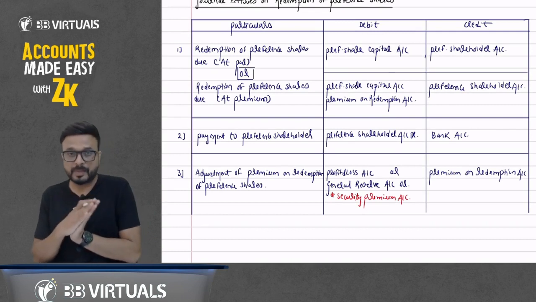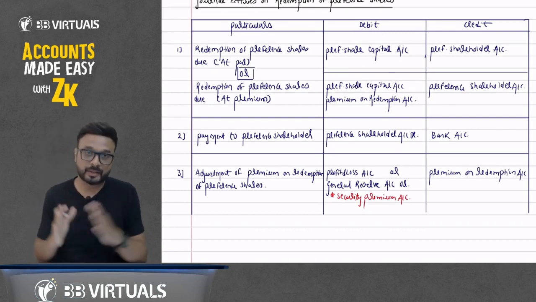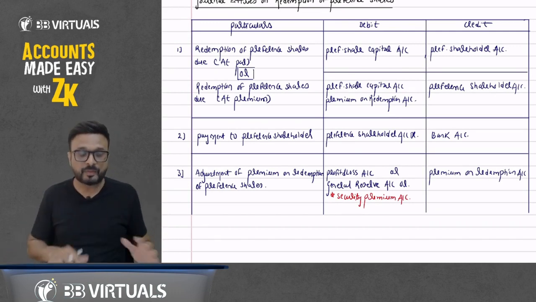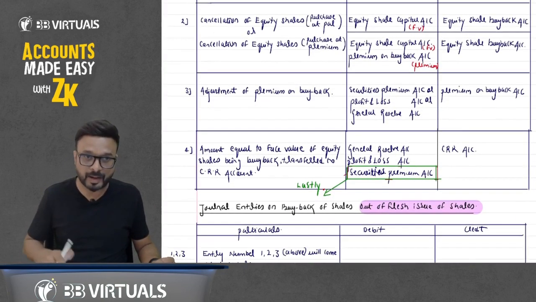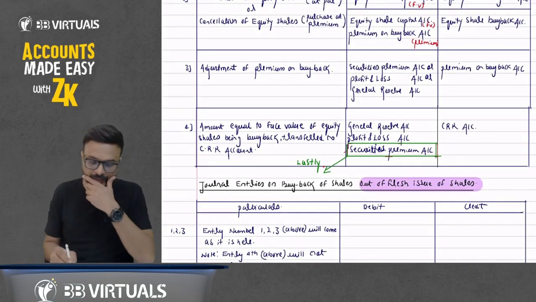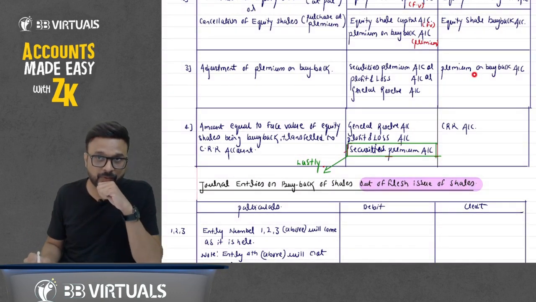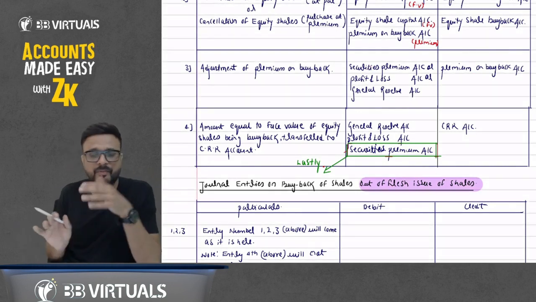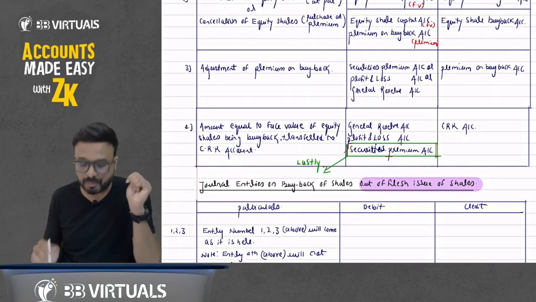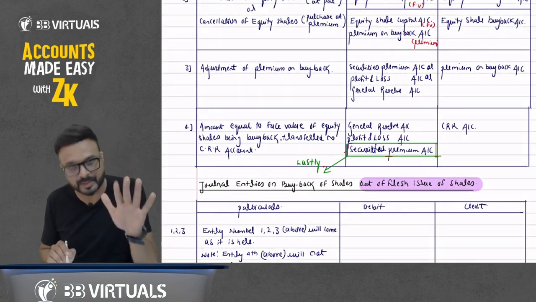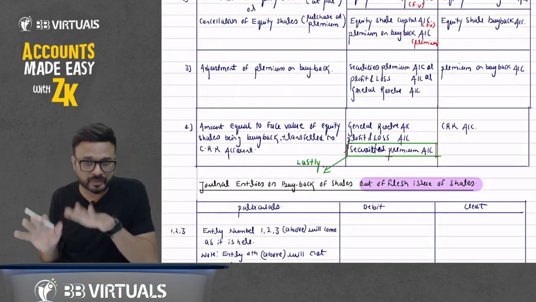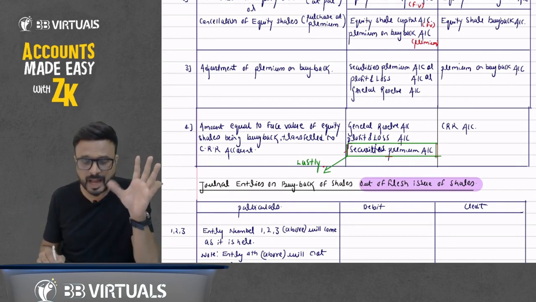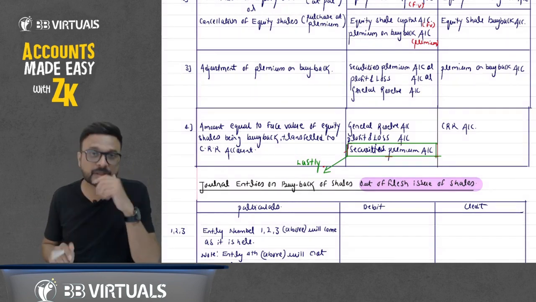Now understand the difference between premium on buyback and premium on redemption of preference shares. When we write off premium on buyback, you can adjust it against securities premium, no problem. In all the questions that we have solved for the buyback of shares in this chapter, generally I have adjusted premium on buyback against securities premium.